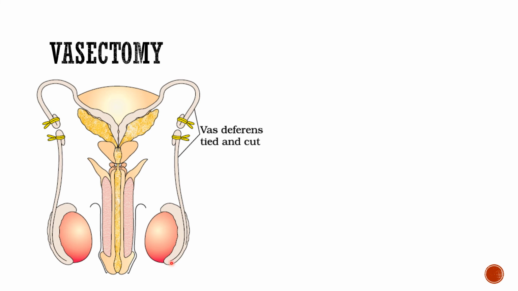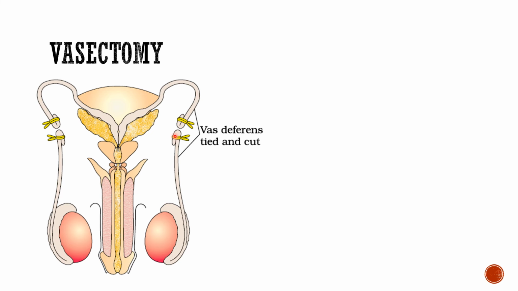And the duct which carries the gamete from the gonad, that is the testis, to the copulatory organ, is called the vasa deferens. Now, vasectomy is basically cutting of the vasa deferens. Just like in the case of tubal ligation, here in males the vasa deferens is cut and tied.